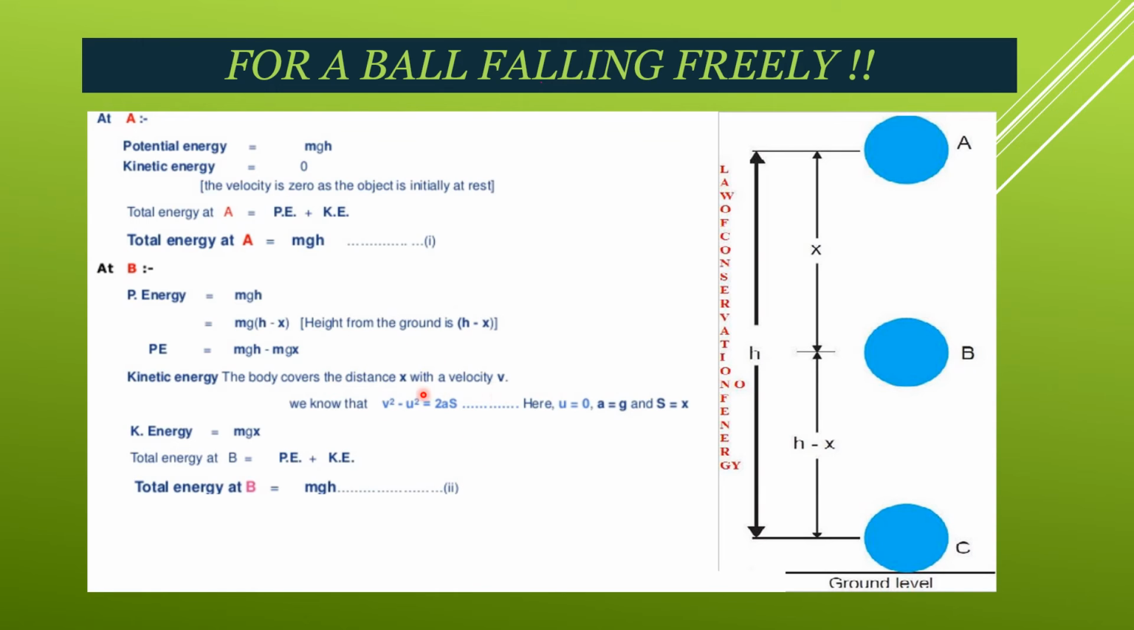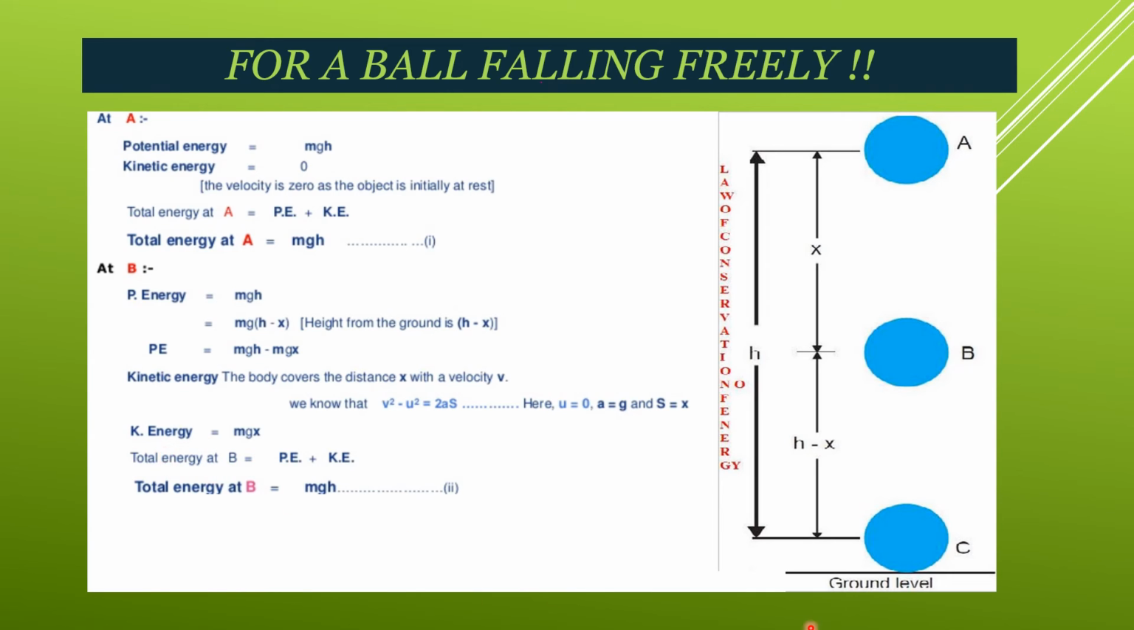Now here we are putting the formula of motion. As you know, the formula of motion is v square minus u square is equal to 2as. Here u is 0. Why? Because the ball was lying on the ground and it does not have any kinetic energy. Its initial energy was 0. So here a becomes equal to g, and s becomes equal to x, because it covers a distance x. So we'll put the value here. So kinetic energy comes out to be mgx, right?